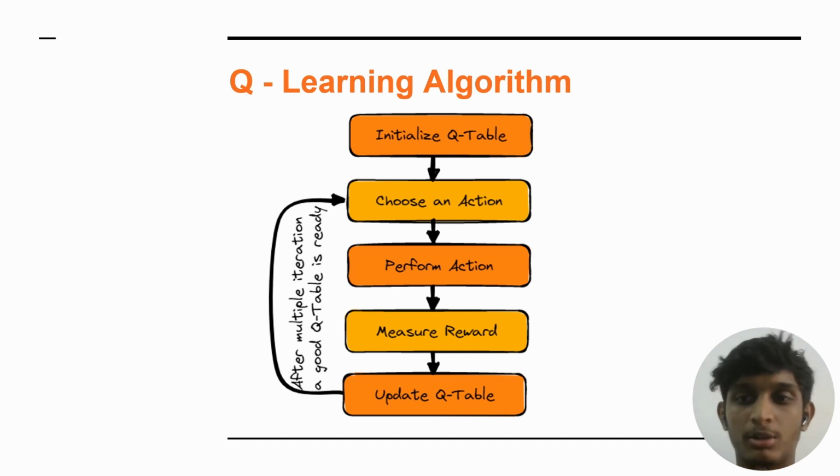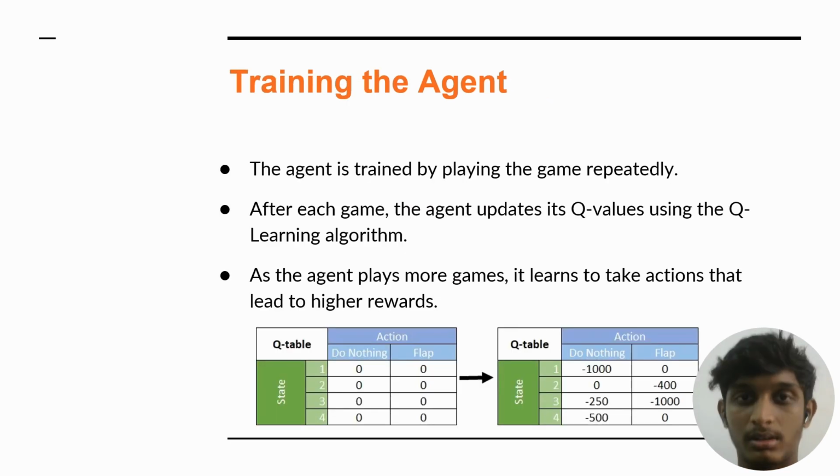Today I'll be explaining the Q learning algorithm. So there are 5 steps in this Q learning algorithm. The first one is initializing the Q table, then choosing an action, then performing the action, measuring the reward, and last, updating the Q table. These iterations will be done multiple times until a good Q table is ready.